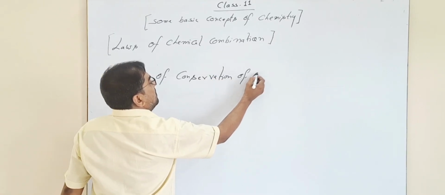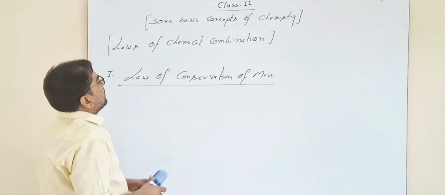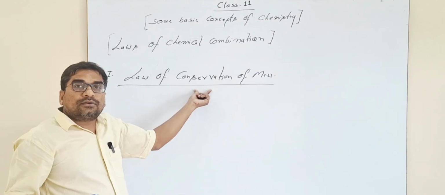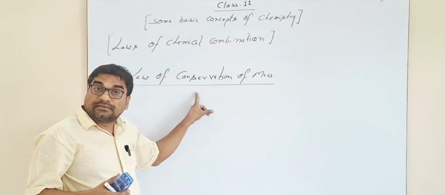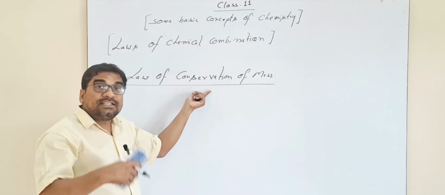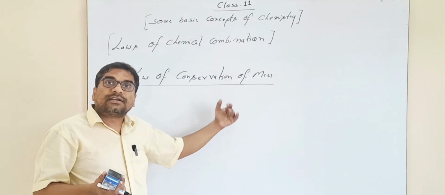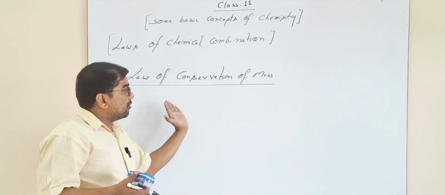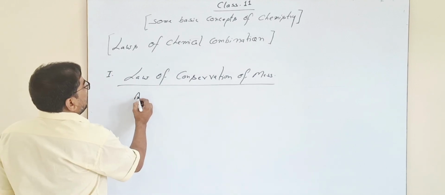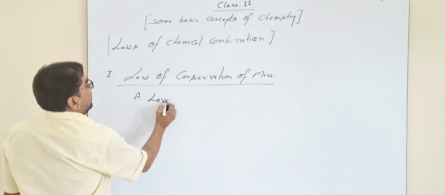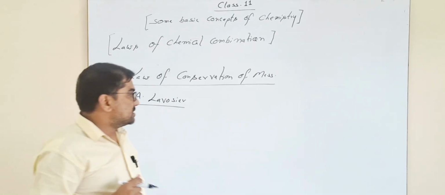Conservation of mass. It is clear from the name that in an overall chemical change, the mass will be conserved. There will not be any change in the mass; it will neither increase nor decrease in a chemical change from reactant to product. It was proposed by A. Lavoisier. A. Lavoisier proposed this law of conservation of mass.